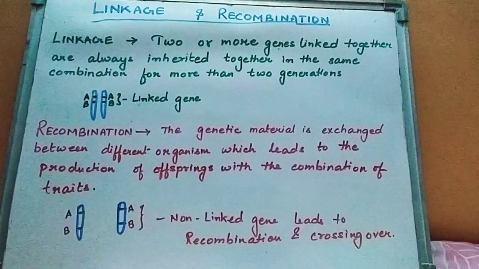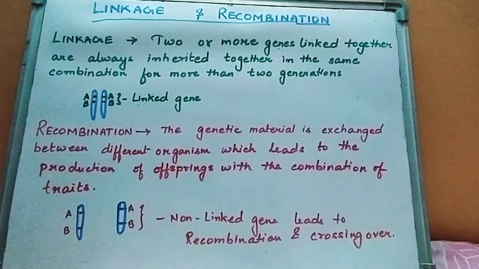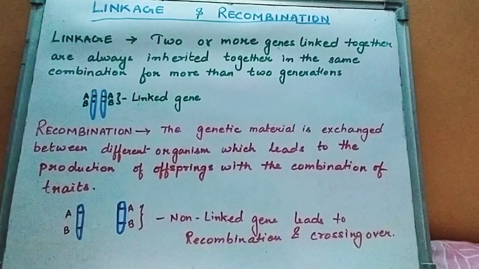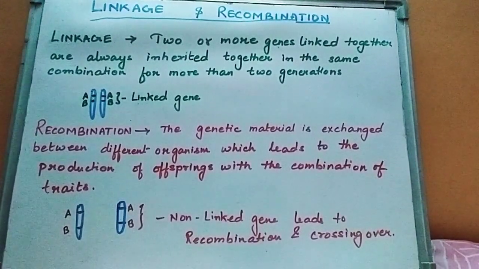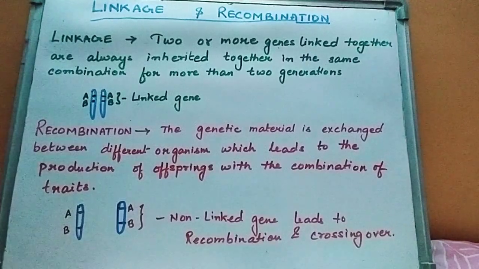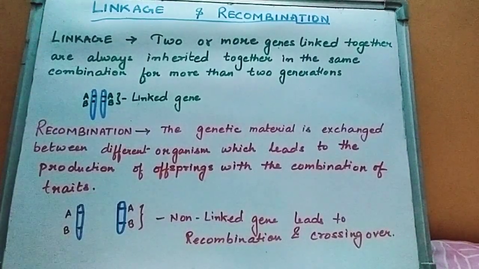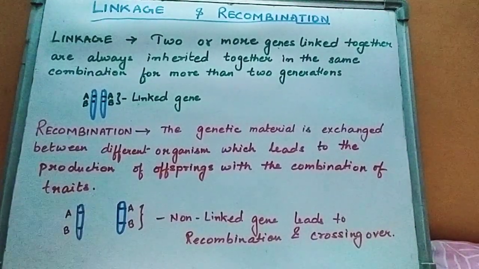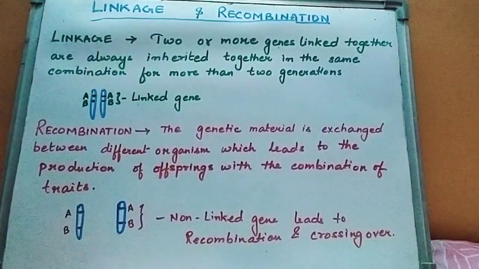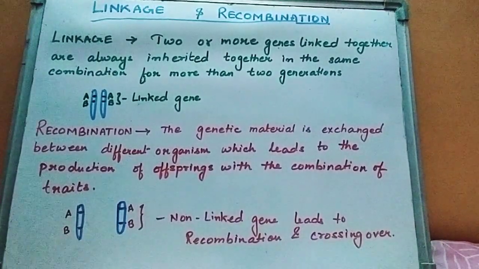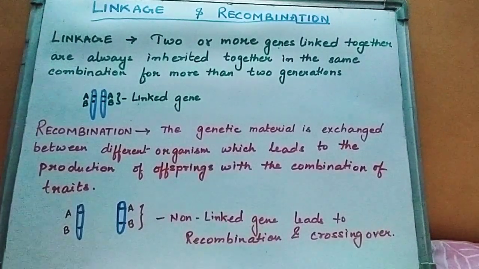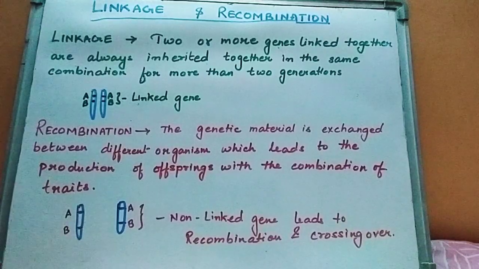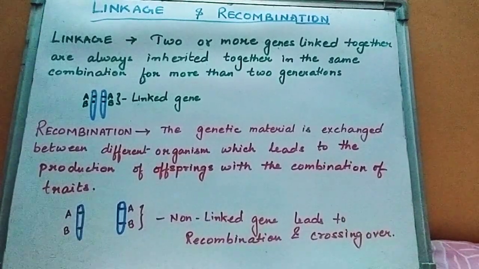So today, again with the same chapter, Principle of Inheritance and Variation, a very important and interesting part of the chapter: linkage and recombination. That's the part of genetics that helps us understand how characters or traits pass from the parents to the respective offspring, or the daughter cells, whatever. So, linked gene and recombined gene, or recombination: the difference between them and how to understand it.